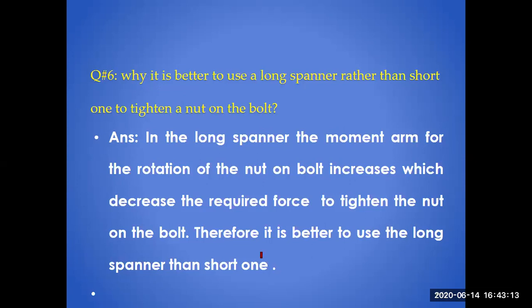And by inserting hollow pipes over the spanner, increasing its length, or sometimes they have already placed them in their trucks to loosen and tighten the nuts on the bolt. Therefore, it is better to use the long spanner than the short one. Why? To increase the torque.